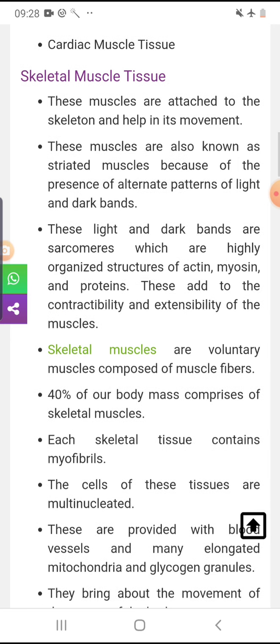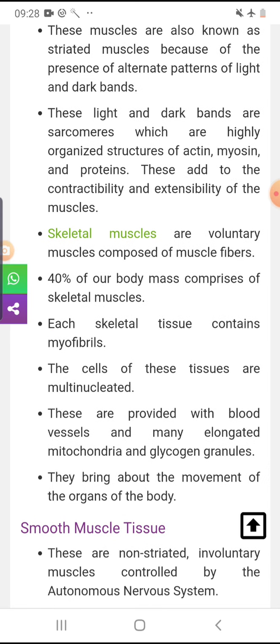So the skeletal muscles are voluntary muscles composed of muscle fibers. Skeletal muscles are also known as the voluntary muscles. And the skeletal muscles help in the movement of different organs and the bones in our body.